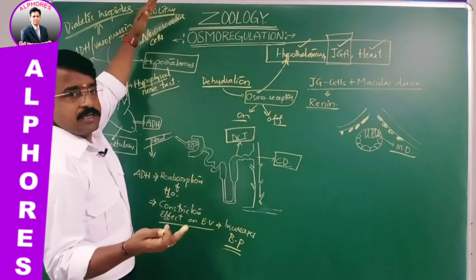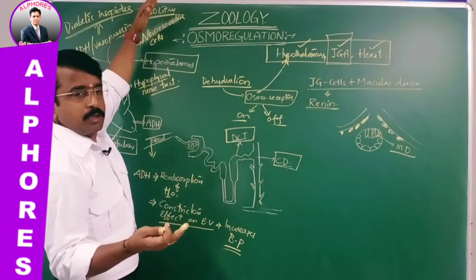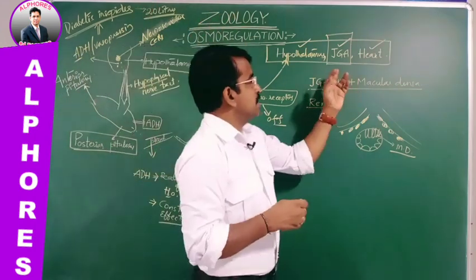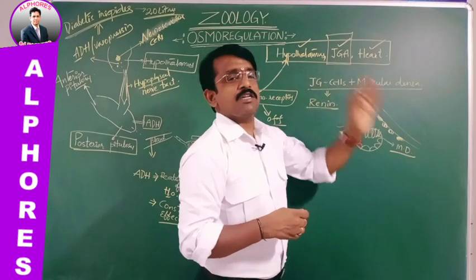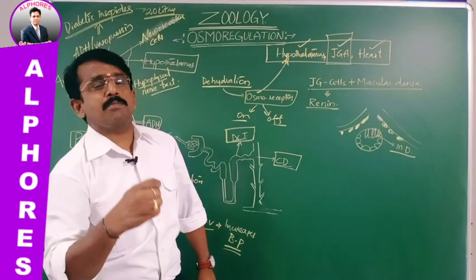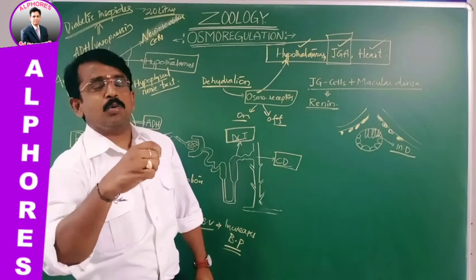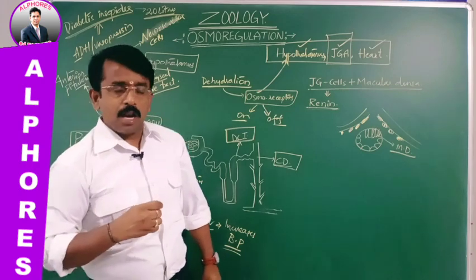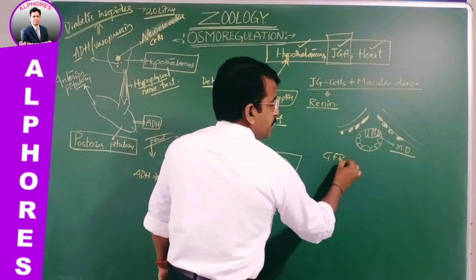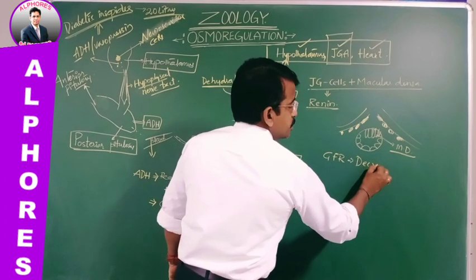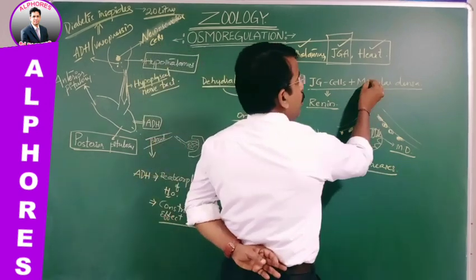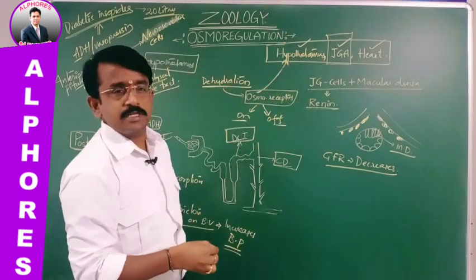When is ADH released, synthesized from the hypothalamus? When there is dehydration, loss of fluid. In the same manner, the juxtaglomerular apparatus responds when the glomerular filtration rate decreases or blood pressure decreases. When the glomerular filtration rate decreases, this is detected by the macula densa, which gives a signal to the JG cells.